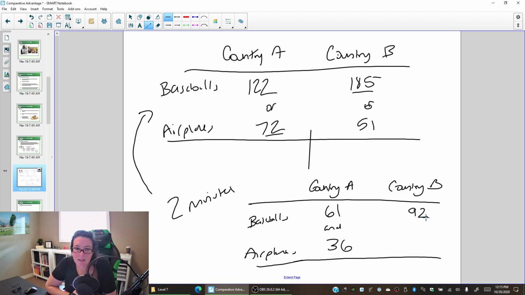So if we're looking at it on a table, we would put whole numbers of baseballs. Our graph can illustrate those fractions because that is the true split of time. But if we're actually comparing tables and data here, we want to represent only completed items. If we spend half of our time on airplanes, well, before we were spending 2 minutes and we made 51. And now if we're spending a minute on airplanes, we're making 25.